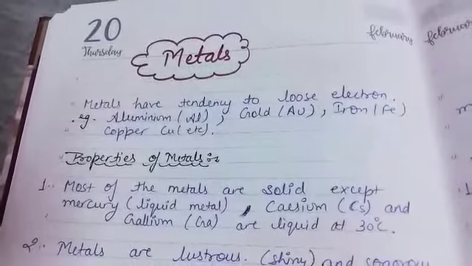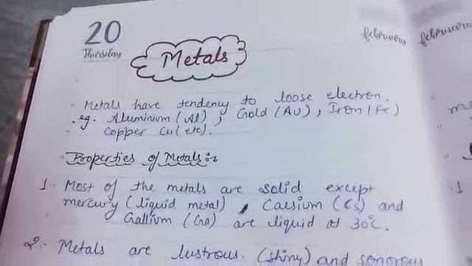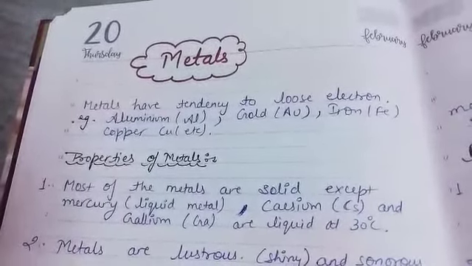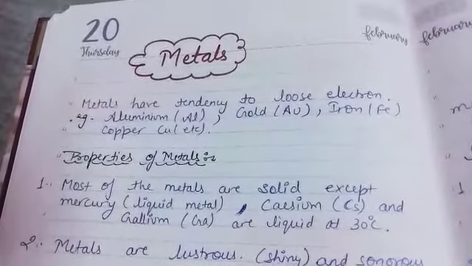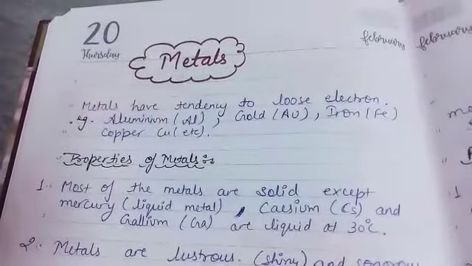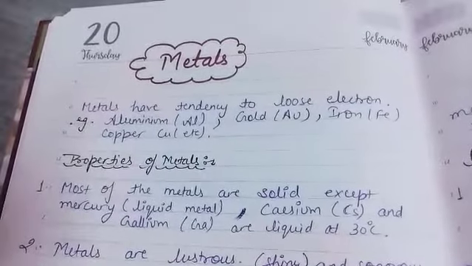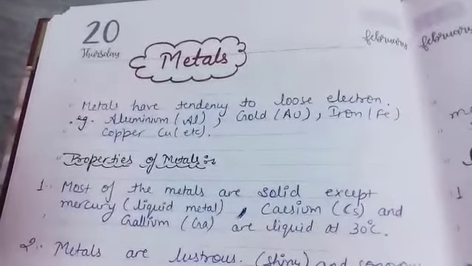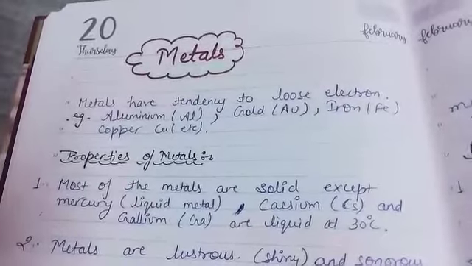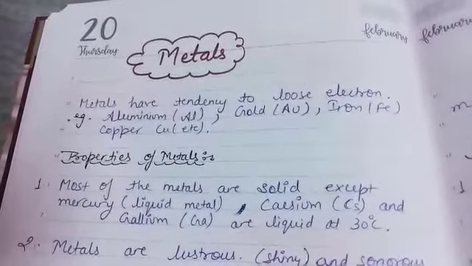For example, sodium, potassium, aluminium, gold, iron, copper. We have so many examples, you can give any example. Those elements which have a tendency to lose electrons are metals.